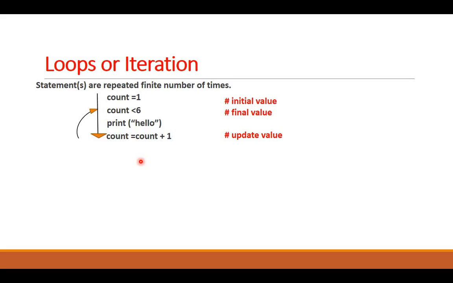Now here, if you can see, I am using a variable count for doing that. This type of variable is known as a counter variable. What do we call it? We call it a counter variable, which will keep track of the loop and control the loop: how many times it has been done, how the updating should be done, and at what value we should stop. In the code I have given you as an example, the counter is count.